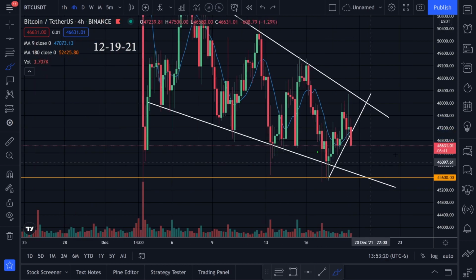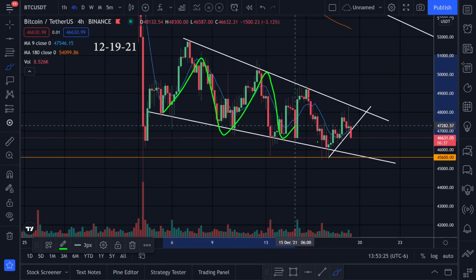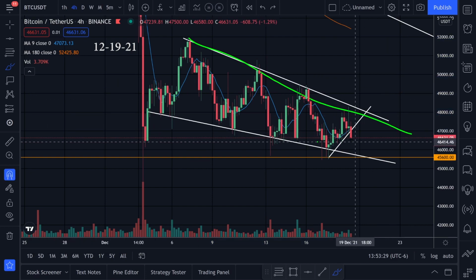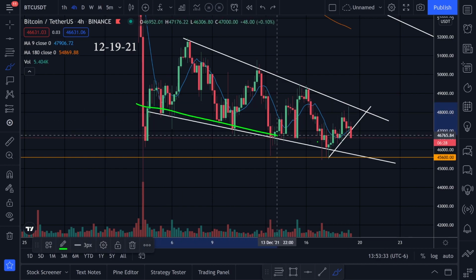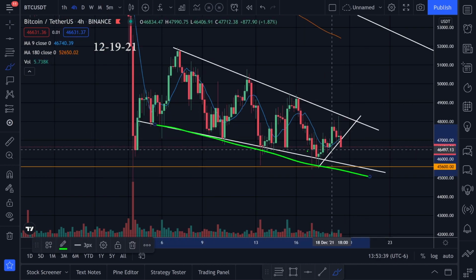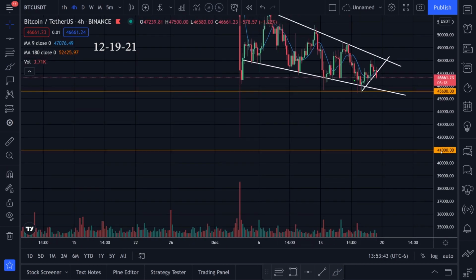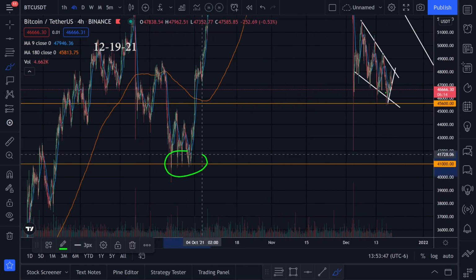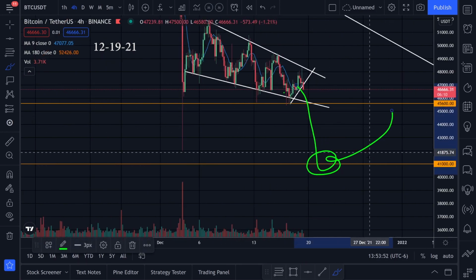Now we're moving down. I'm kind of curious if we're going to hit that limit order. In general, it looks like we're trending down still until we break this trend line right here going to the upside. Then we're in this channel pattern moving to the downside, and if we break this support line right here moving to the downside, what I'll be looking at is that 41,000 target. Still, we had support all right here in this area, so I'm kind of curious if we're going to come down, hit this, and then maybe get a bounce.